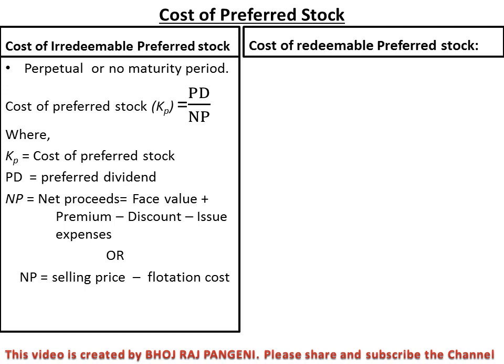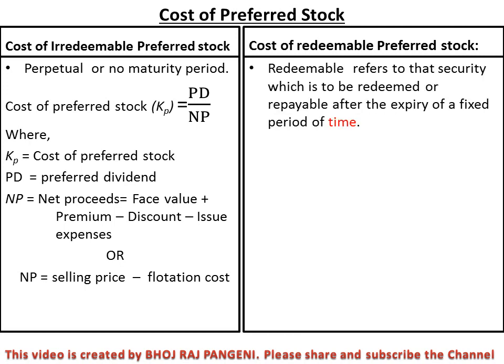Now another is the cost of redeemable preferred stock. As with the cost of debt, redeemable refers to a security which is to be redeemed or repayable after the expiry of a fixed period of time, that is, the maturity period. This formula is similar to debt. We can put PD instead of I, because the cost of debt is interest and the cost of preferred stock is preference dividend for the company.